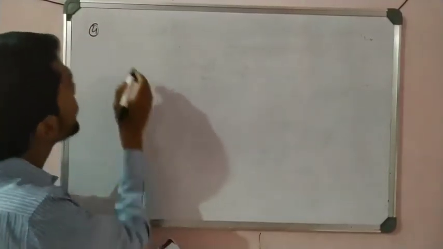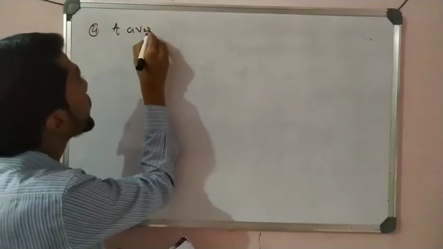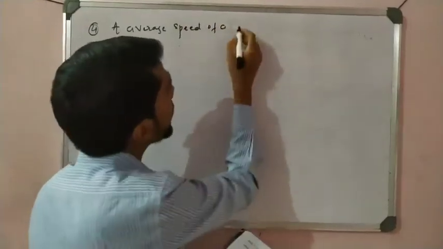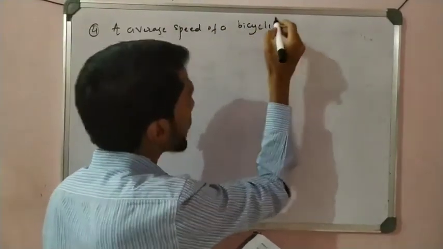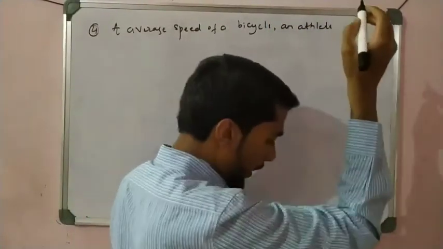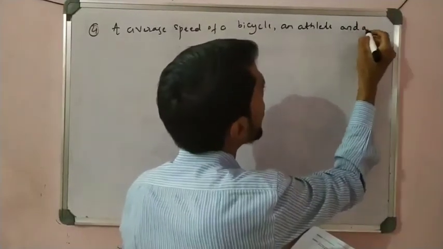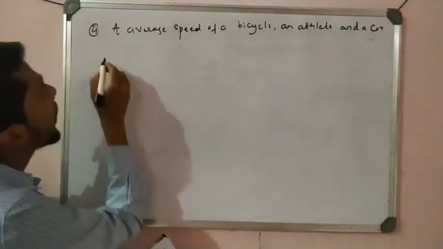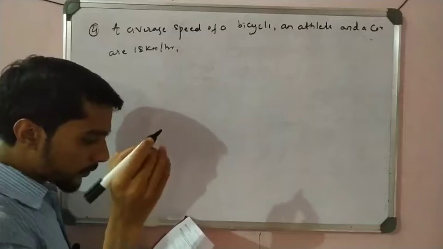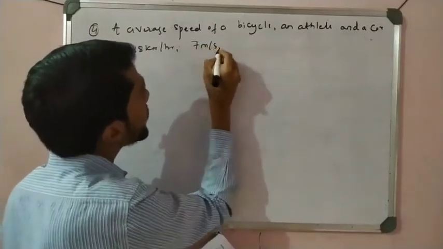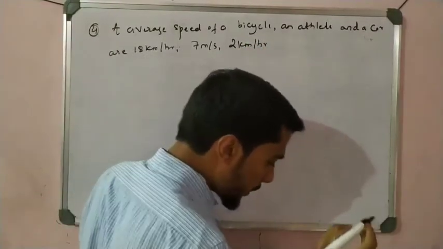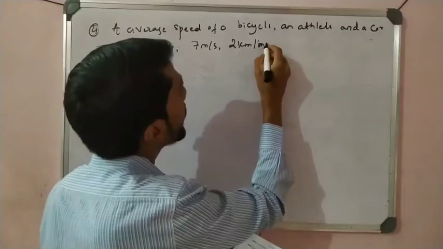The average speed of a bicycle, an athlete and a car are 18 km per hour, 7 meter per second and 2 km per minute. Sorry, 2 km per minute it is.